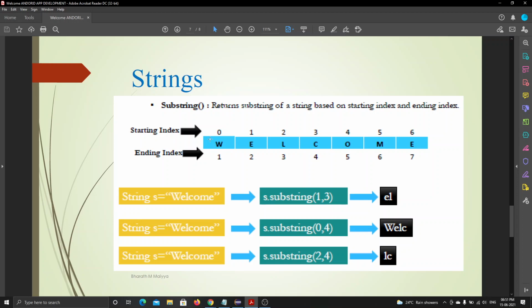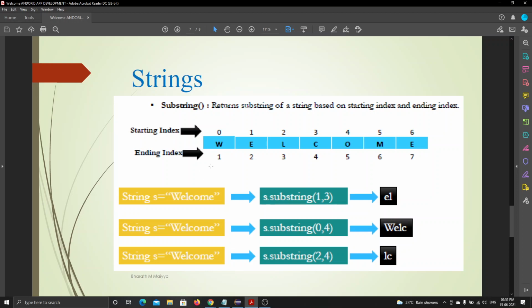When it is specified as the ending index, it starts counting from 1, 2, 3, 4. When I say only index, it starts counting from 0. When I say ending index, it counts from 1. Don't get confused about what is index.